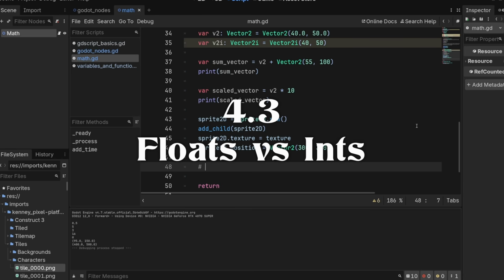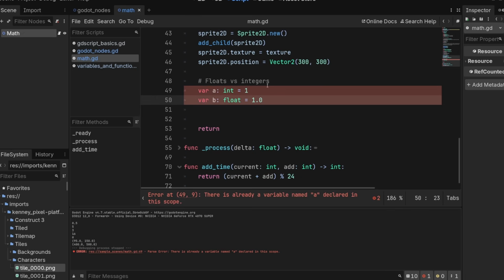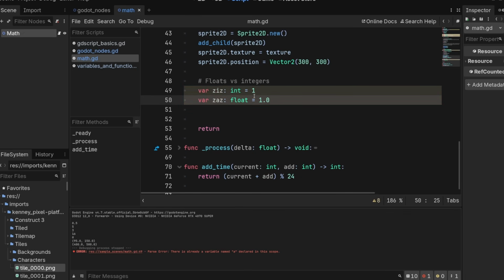Next thing I want to cover here is the issue of floats versus integers. You might be thinking, we've got integers, var a equals 1, and we've got floats, var b float equals 1.0. These are reused. Why don't we just do everything with floats?